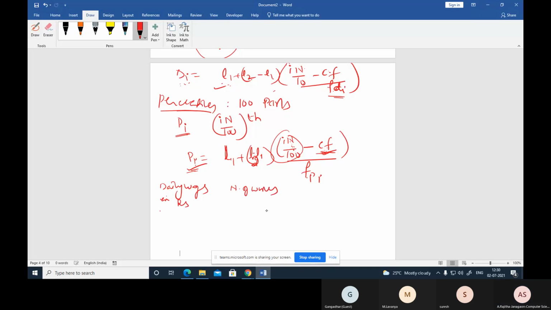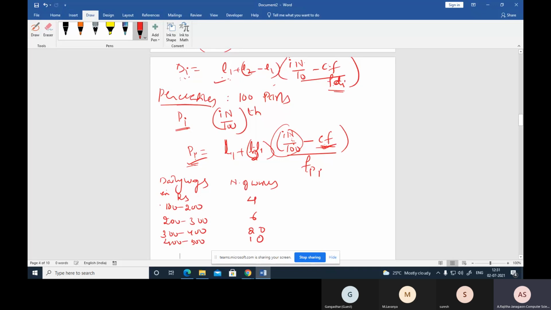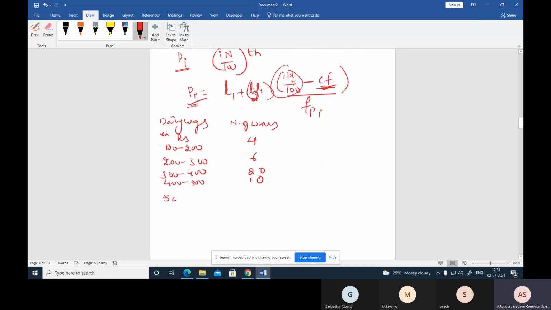Daily wages 100 to 200 rupees for 4 employees, 200 to 300 for 6 employees, 300 to 400 for 20 employees, 400 to 500 for 10 employees, 500 to 600 for 5 employees, and 600 to 700 for 5 workers.